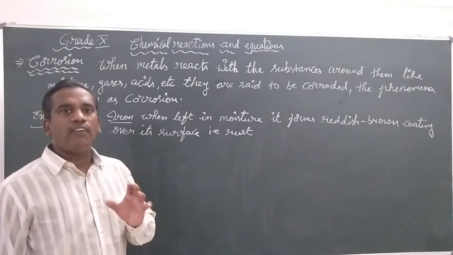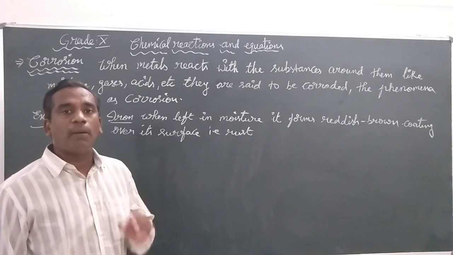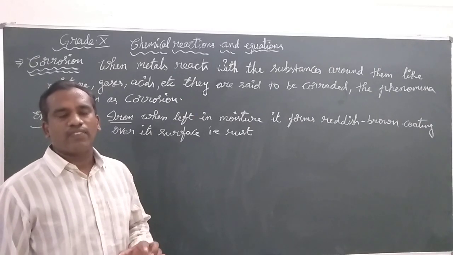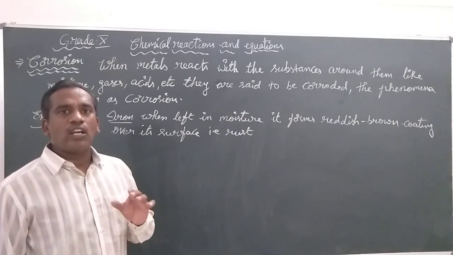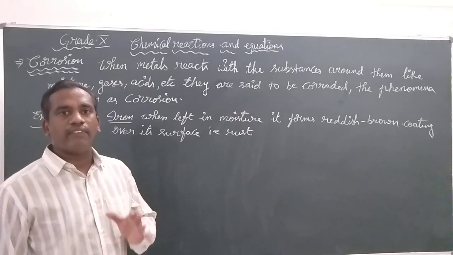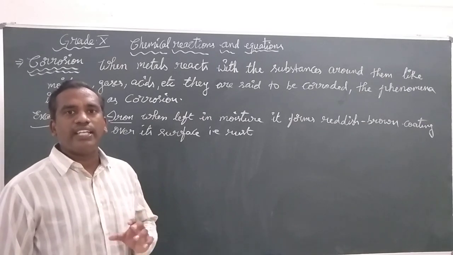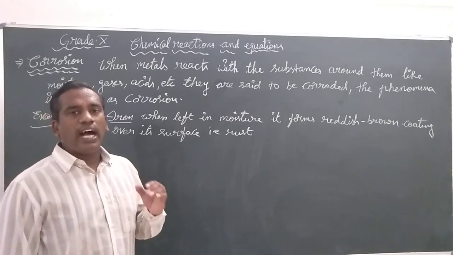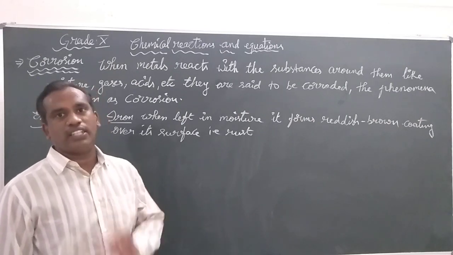Ultimately, the vehicle will be damaged over its surface or on any part of its body, leading to the damage of the entire vehicle. So in an academic year, or any year, there is an enormous loss for the constructions and vehicles made with iron. Even the bridges made with iron undergo corrosion. So we are able to understand that corrosion is a process that is taking place around us.